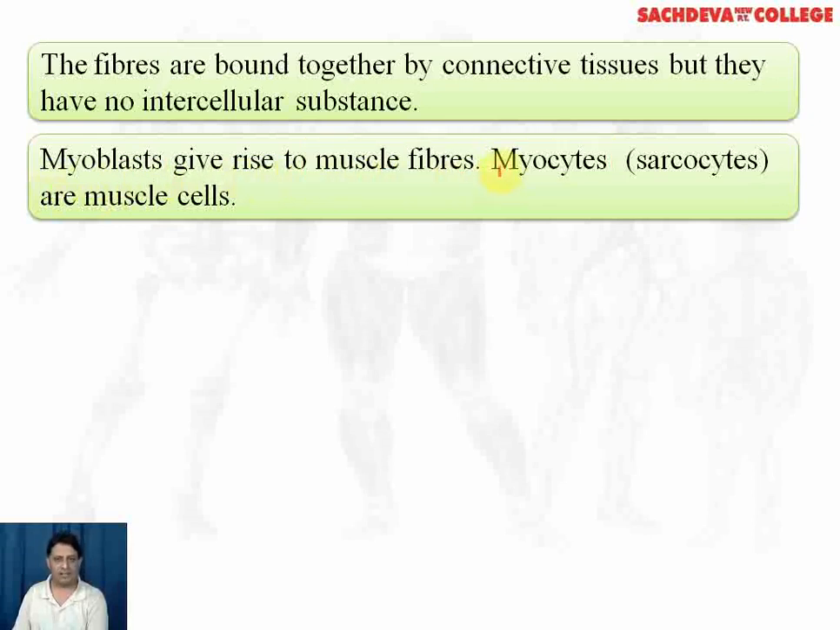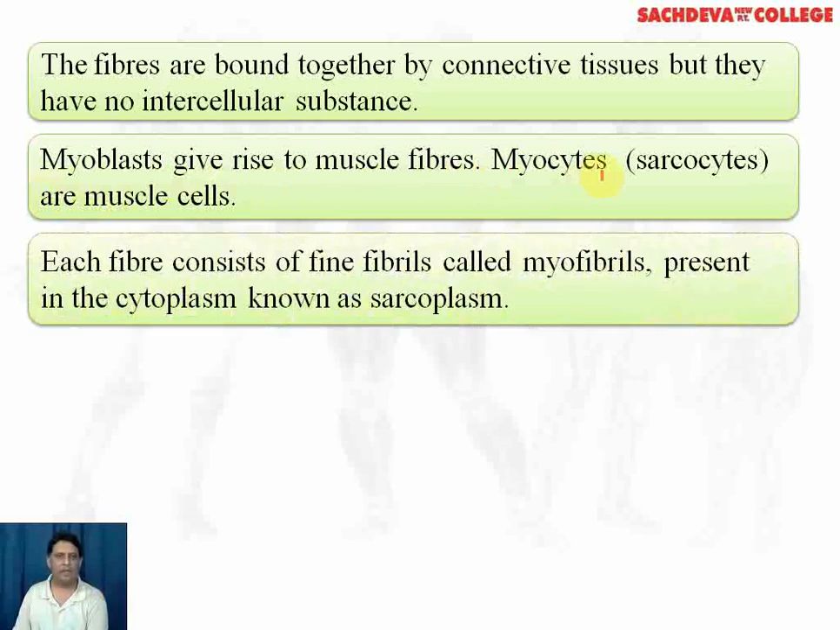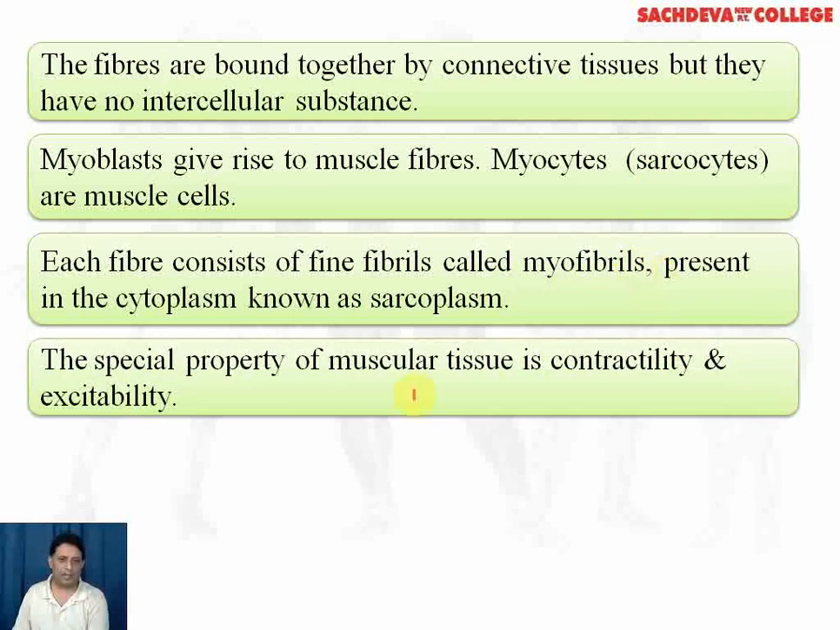Myocytes are the muscle cells. Each muscle fiber consists of fine fibrils, which are called myofibrils. Wherever we use the word myo, it signifies muscles. The sarcoplasm is the cytoplasm of the muscles. The properties of muscle tissue are contractility and excitability. These are the two special properties of muscle tissue.